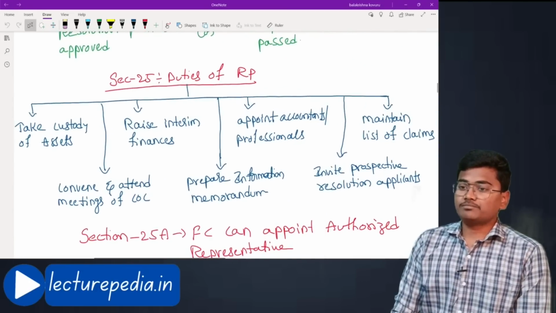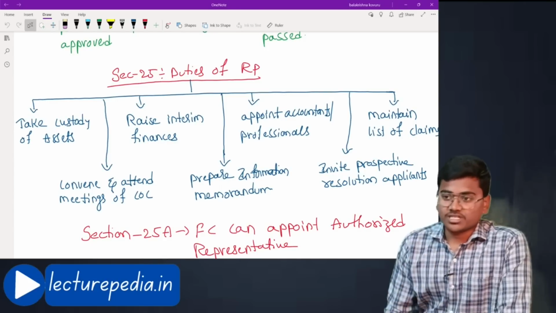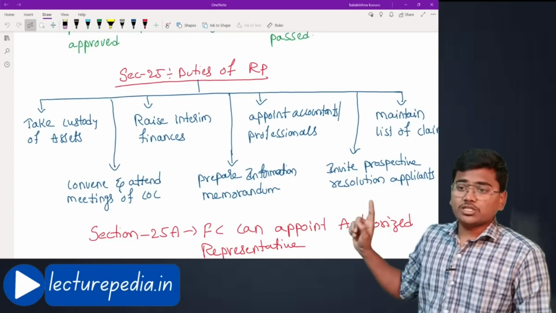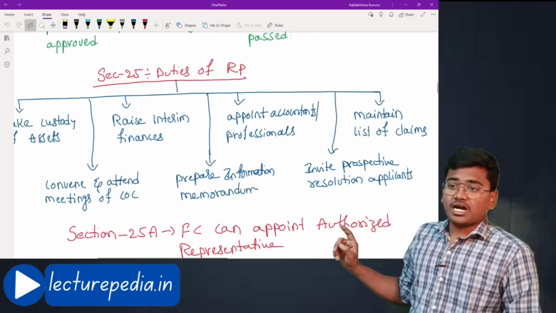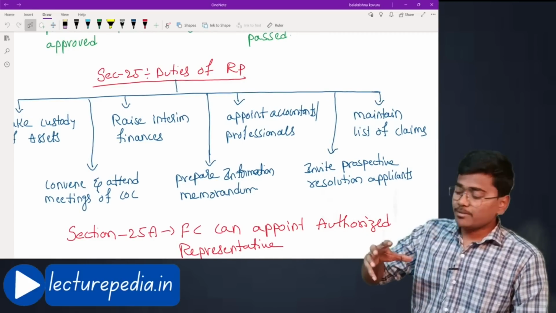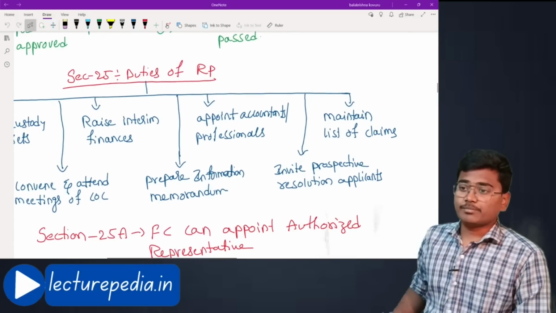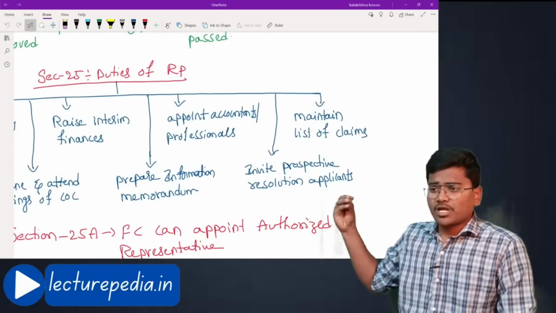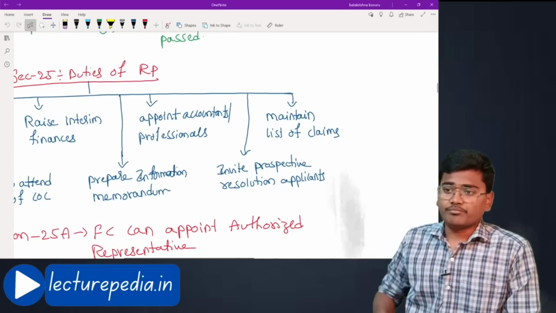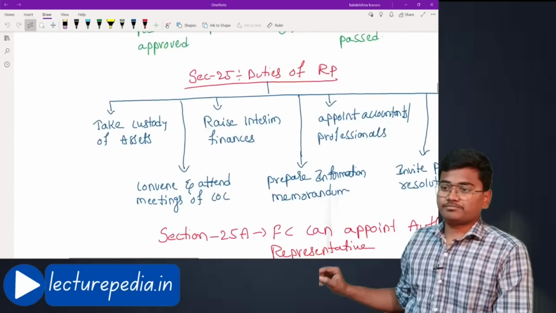Section 25. What are the duties of resolution professional? See, the first duty of resolution professional is to take custody of all the assets. Afterwards, raise interim finances. If he wants, for conducting the business of the company, he can raise loans from the banks. That is interim finances. Afterwards, appoint accountants and other professionals for the purpose of conducting the business of the company. He can also appoint employees of the company. Afterwards, maintain list of claims.